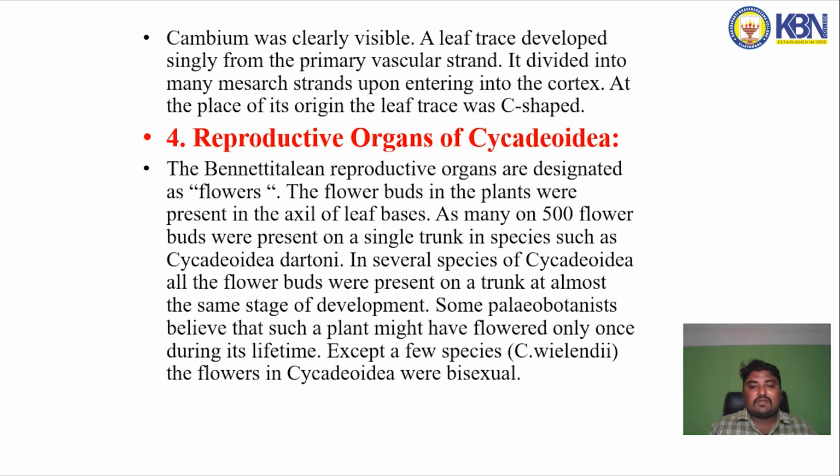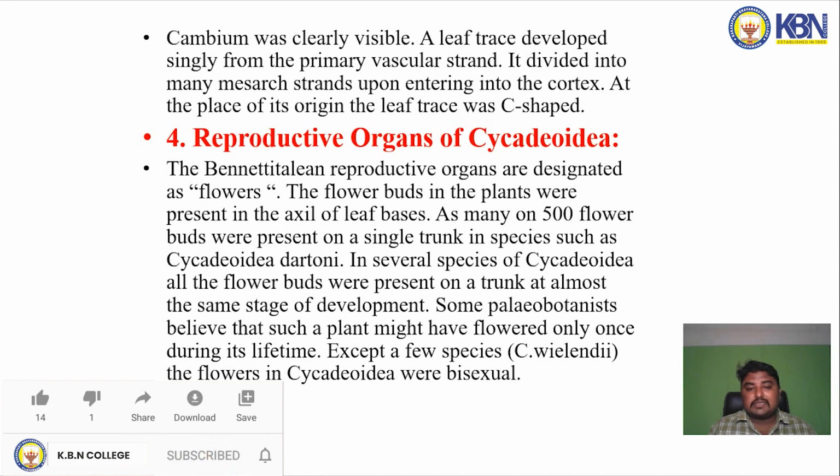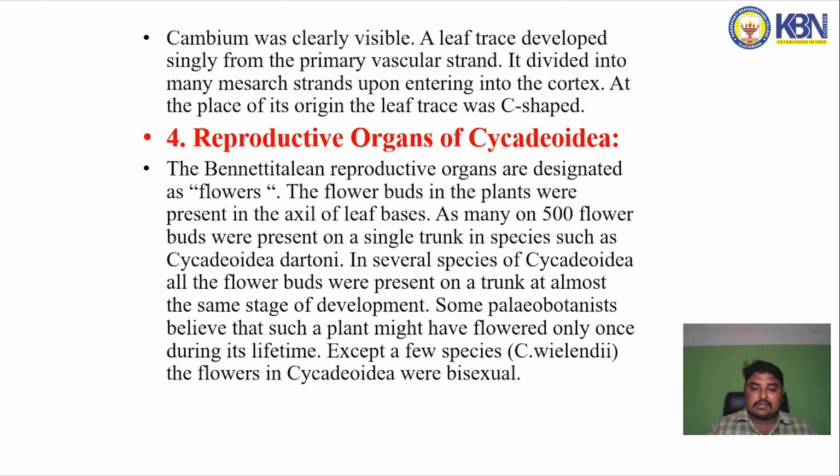Next one, reproductive organs of Psychodidae. The Bennettitales' reproductive organs are distinguished as flowers. The flower buds in the plants were present in the axils of leaf bases. As many as 500 flower buds were present on a single trunk in species such as Psychodidae Botany. In several species of Psychodidae, all the flower buds present on a trunk were at almost the same stage of development. Some paleobotanists believe that such a plant might have flowered only once during its lifetime, except in a few species like Psychodidae Villenidae. The flowers of Psychodidae were bisexual.